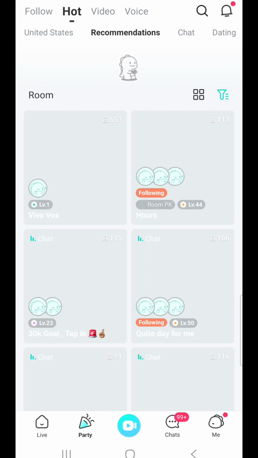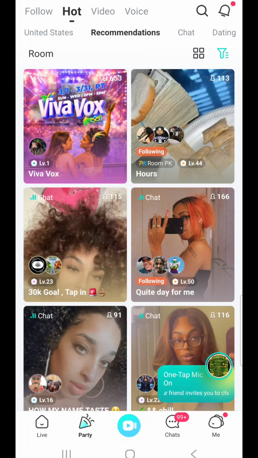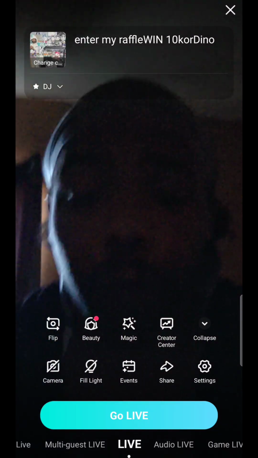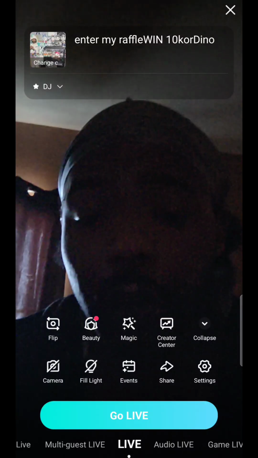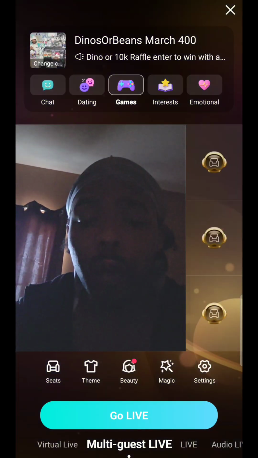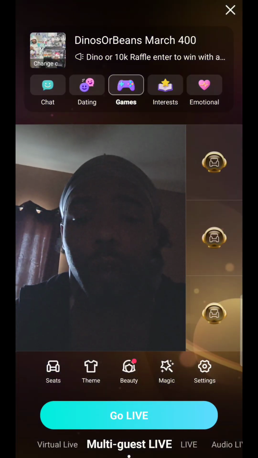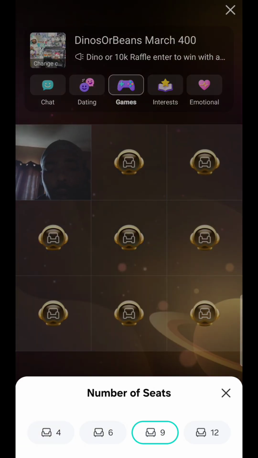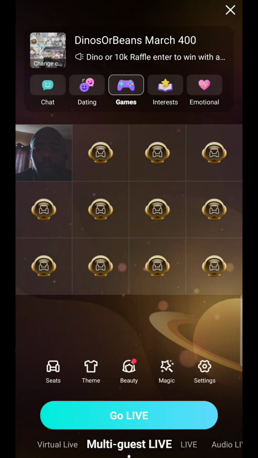The next tab is party. These are people that are on a panel versus on a live solo. The middle button, this is where you go live. Now, when you go live, your hours only count when you go live right here on solo or multi-guest. And when you're on multi-guest, you can change the seats: 4, 6, 9, 12. And once you are live, you also can change it.